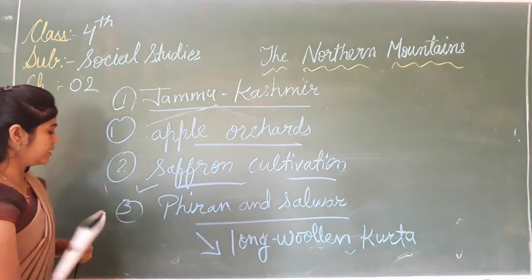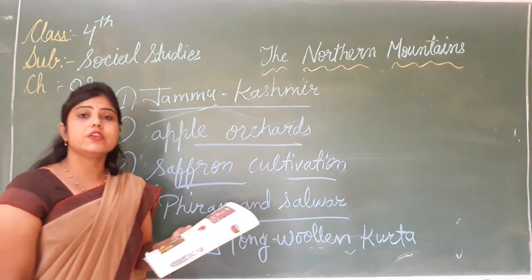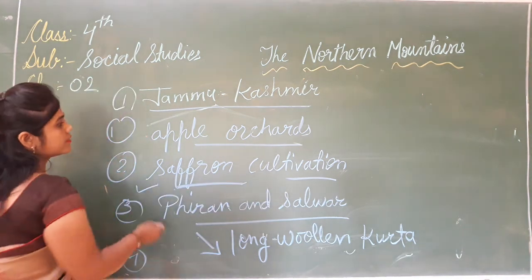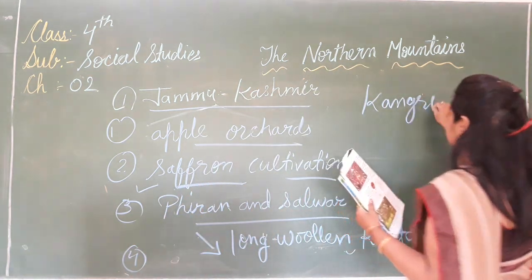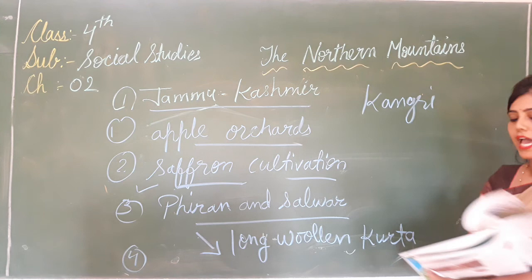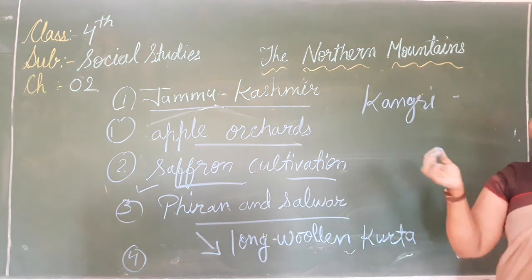And the fourth one is that during winter they use kangri. What is this kangri? Kangri is a small earthen pot.